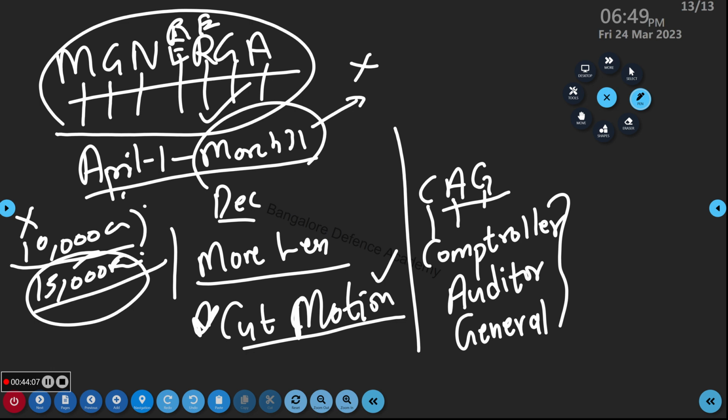What will this guy do? CAG will come and ask the defense secretary, the defense IAS officer, where is the money I gave you for shoes, where is the money, where are the shoes, show me. So at that time, what will this IAS officer do? He will come down.